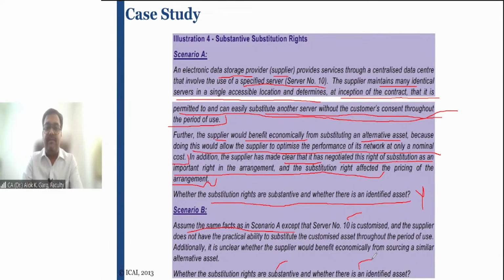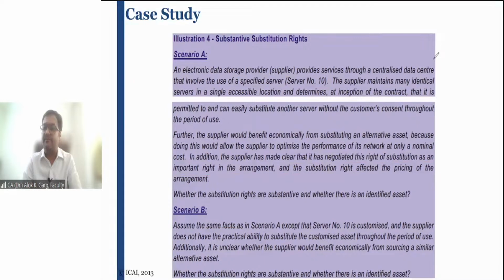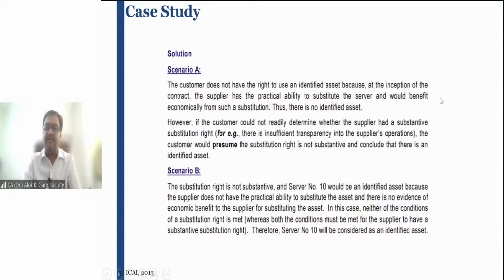Scenario number B. In this case, the substantive substitution right is not there. And yes, it is an identified asset. The substantive substitution right is not there, and yes, it is an identified asset. Is that clear? This is the solution which is given.